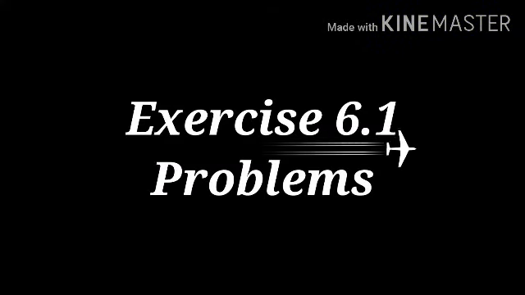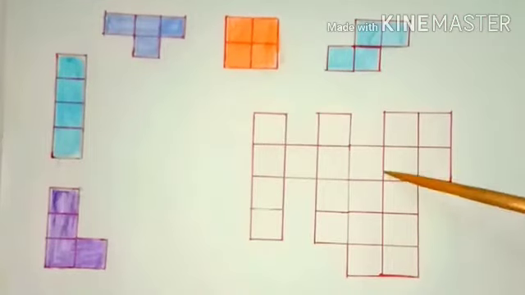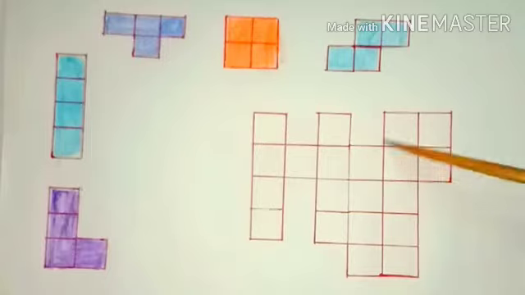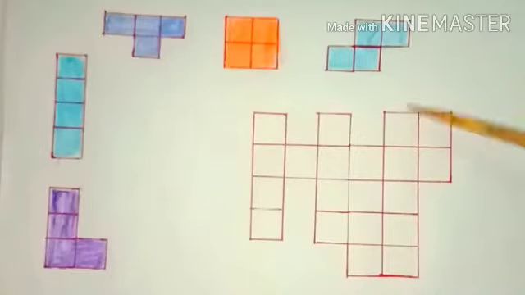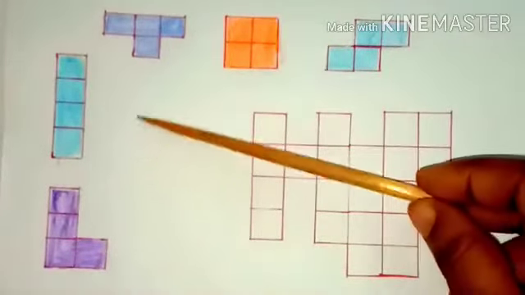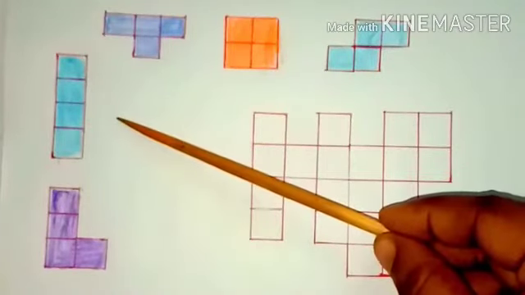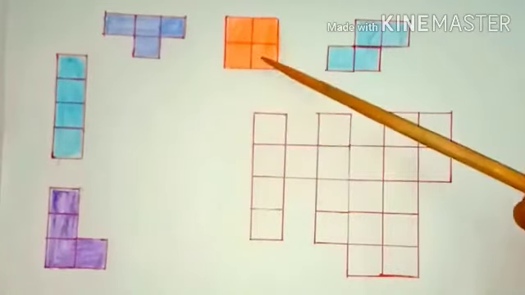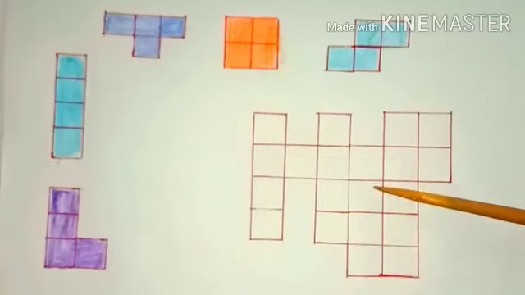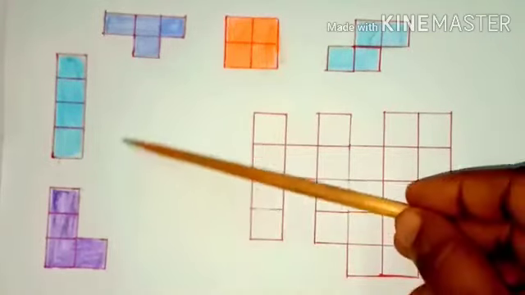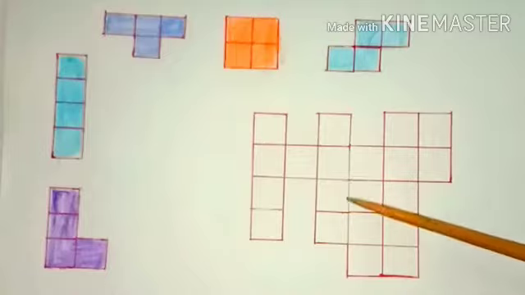Exercise 6.1 problems. Friends, our question is to shade the figure completely by using the 5 tetromino shapes, each only once. These are the important 5 tetromino shapes: L shape, vertical tetromino shape, T shape, O shape and S shape tetrominoes. Now we are going to shade the figure completely by using all these 5 tetrominoes. So now let's play the game.